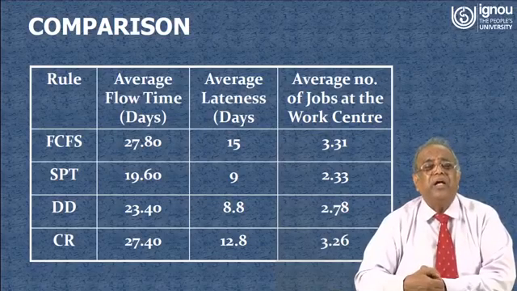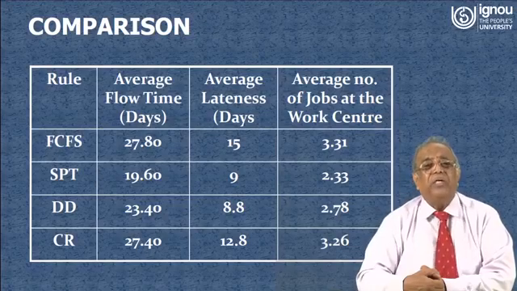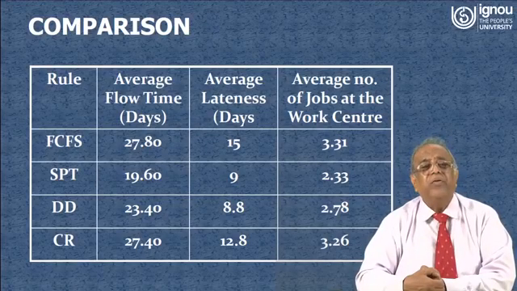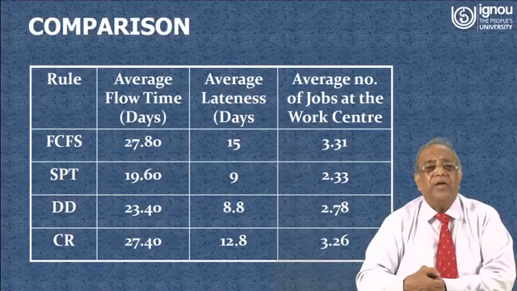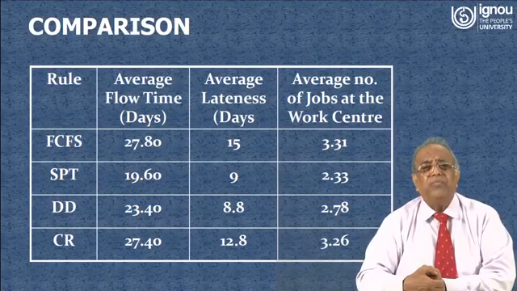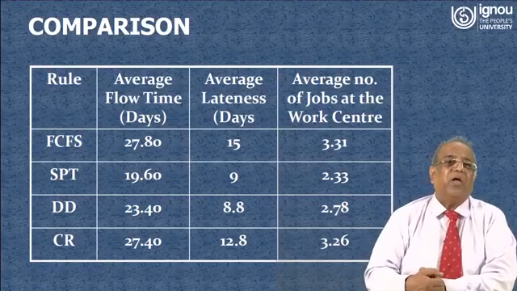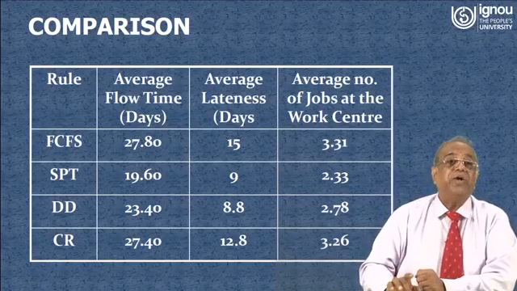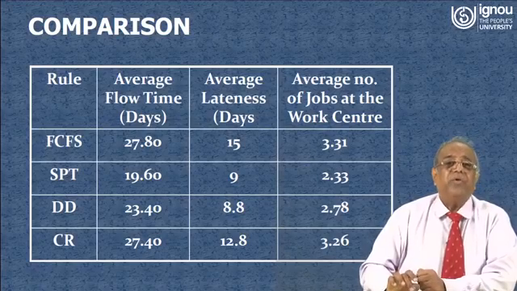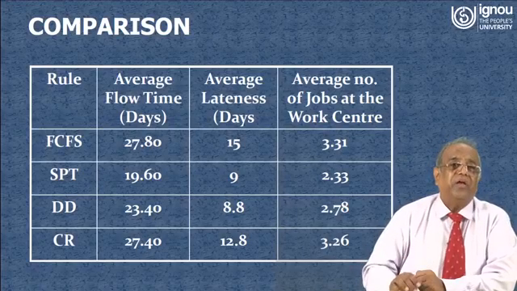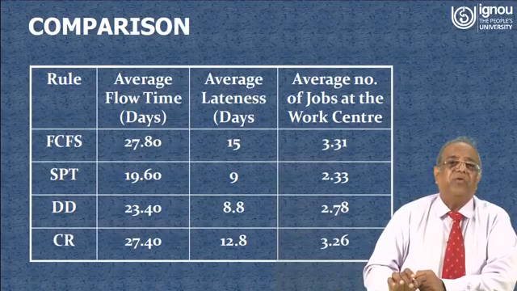And you see that for the SPT rule the average lateness is the second lowest, earlier due date it is 8.8, but slightly more than you are getting for SPT, and for average number of jobs at the work center it is the lowest. So the SPT rule, if you analyze, is the best sequence for an optimal solution. From this table you can check and verify it.